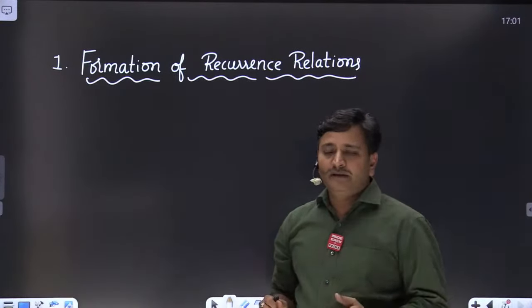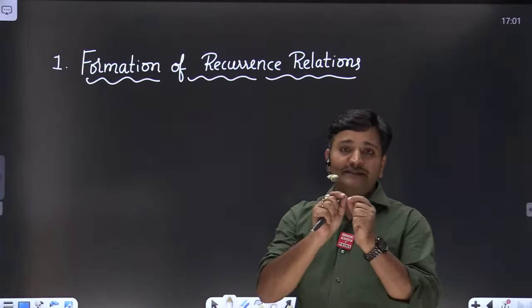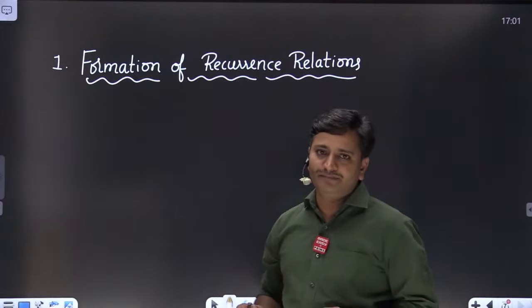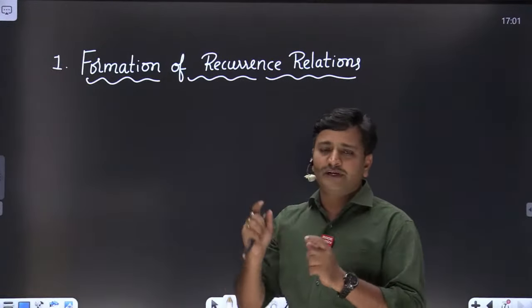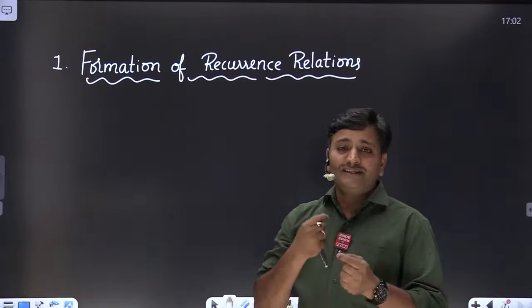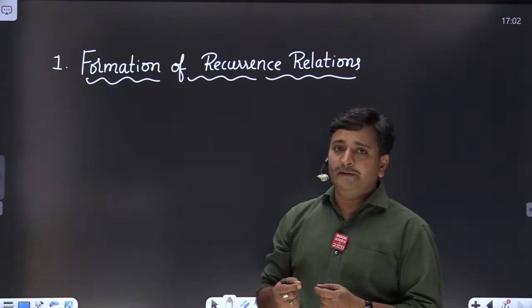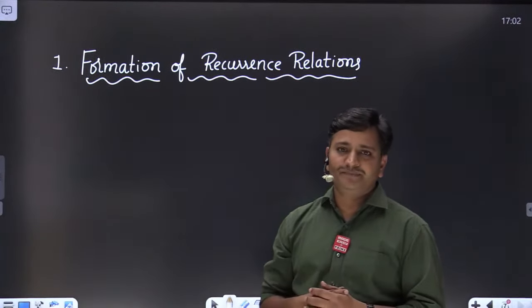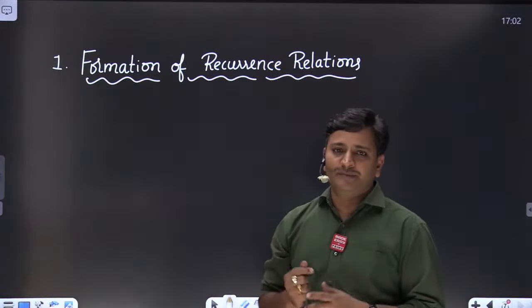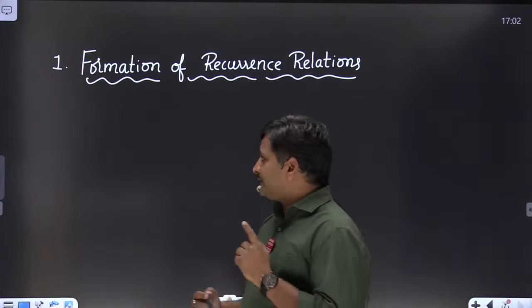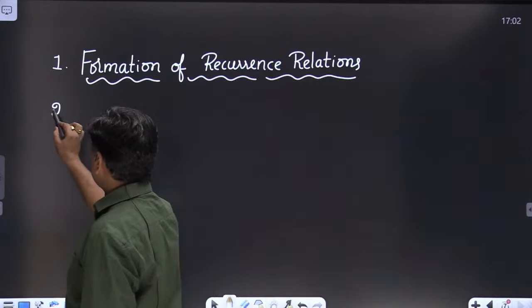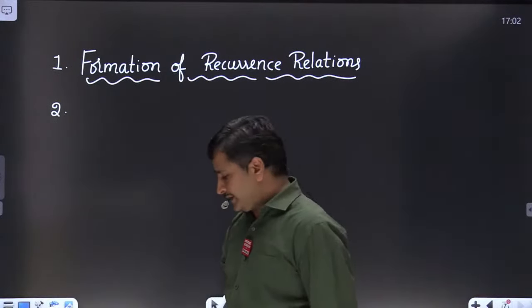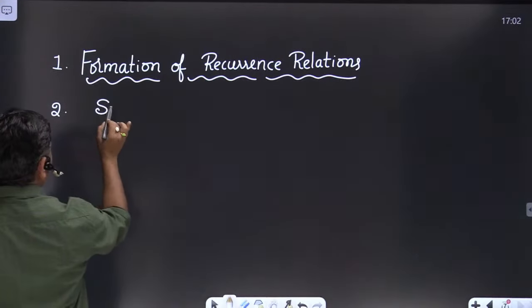For example, in one of the GATE papers, they asked what is the recurrence equation for the towers of Hanoi problem. Then, what is the recurrence equation for finding binary sequences such that no two consecutive zeros are possible? Clear? These are theoretical problems, friends. After forming the recurrence relation, you have to solve the recurrence relation. The second step is solving recurrence relations.